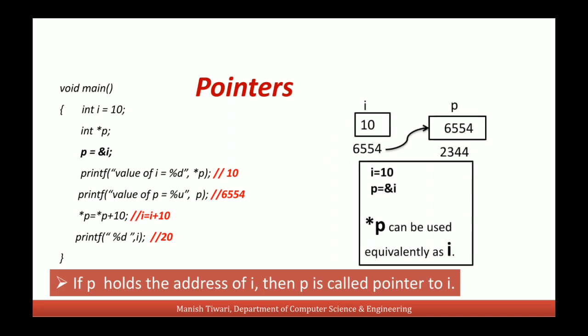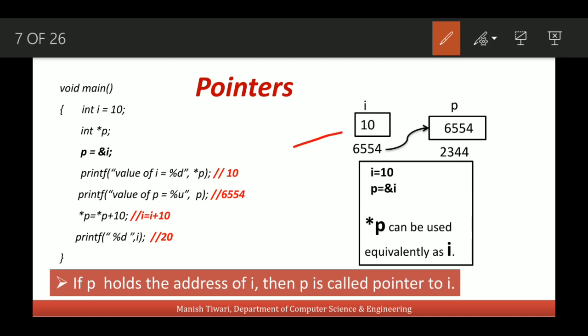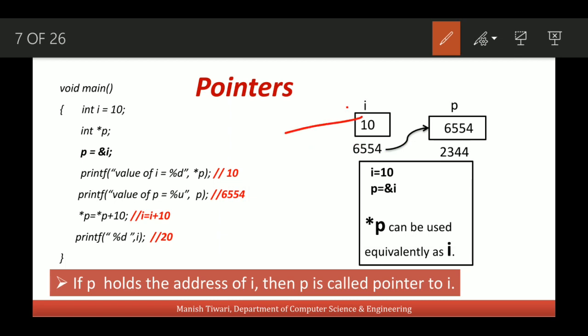So if p holds the address of I, this asterisk p can be used equivalently as I. So they both will refer to the same value. This value can be referred to by using variable I as well as by using asterisk p. So they will point to the same value.